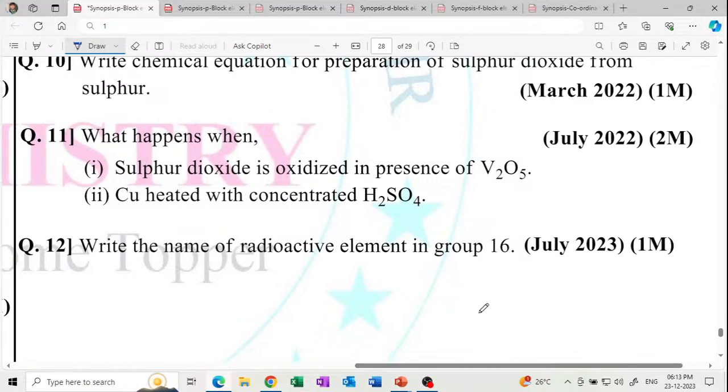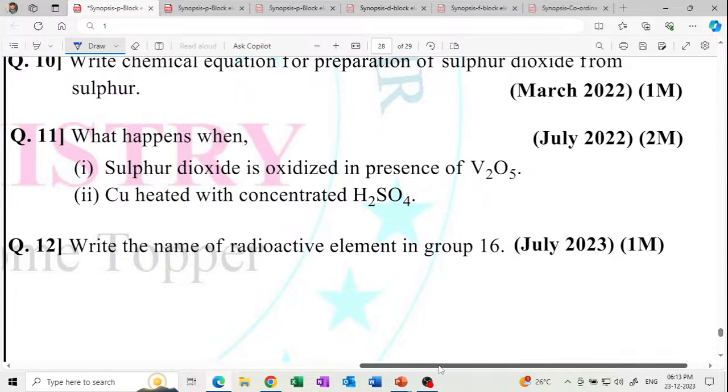Okay. Write the name of the radioactive element in group 16. Which is the radioactive element of group 16? So these are oxygen, sulfur, selenium, tellurium and polonium. So polonium is the answer. Polonium is a radioactive element.